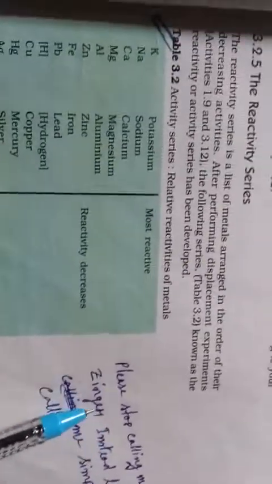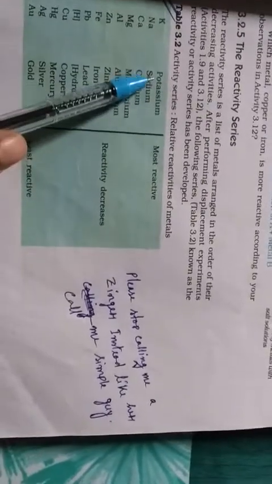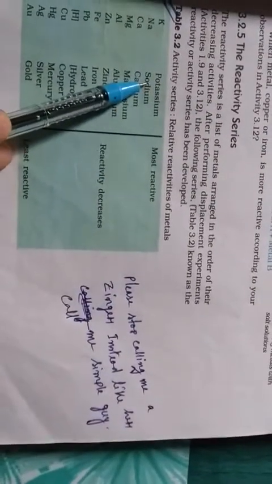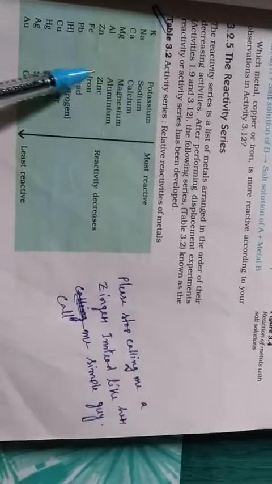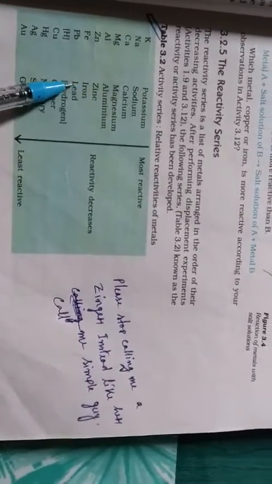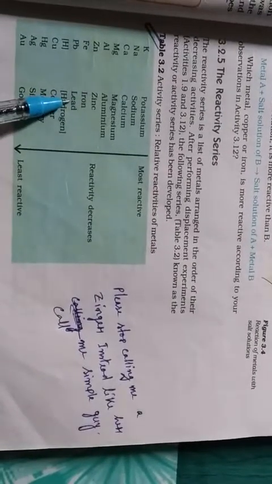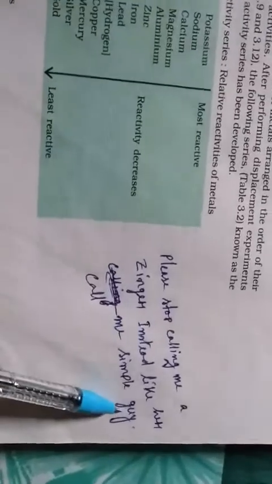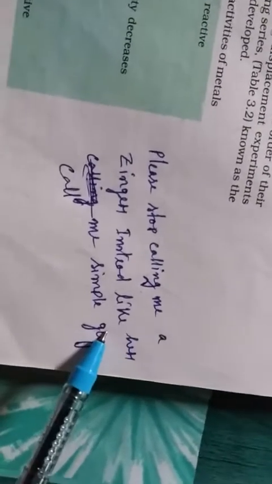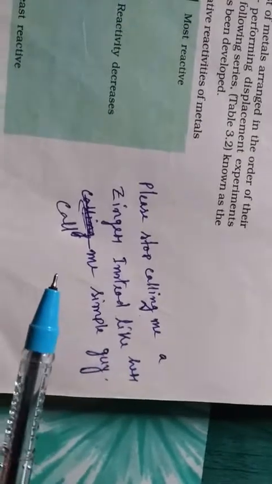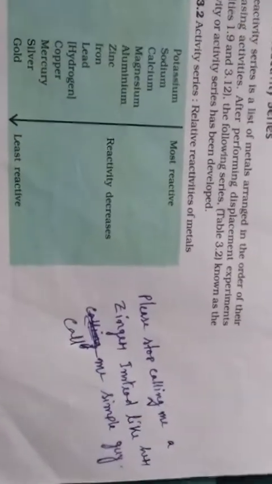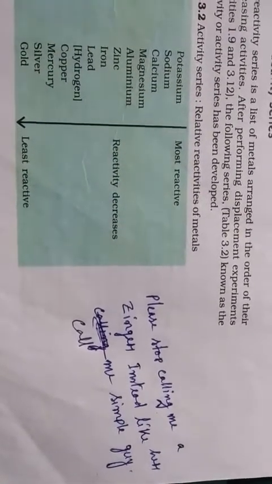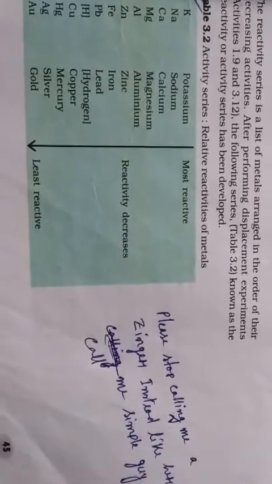That means P for potassium, then S sodium, then M magnesium, then A aluminium, then Z zinc, I iron, then L lead, H first, that means the first letter of each word, R H copper, this way up to gold. So you learn this particular statement, and from this you can come to know the reactivity series, to understand them very properly. So you learn that: please stop calling me a ginger, instead like her call me simple guy, so that you can learn this reactivity series.